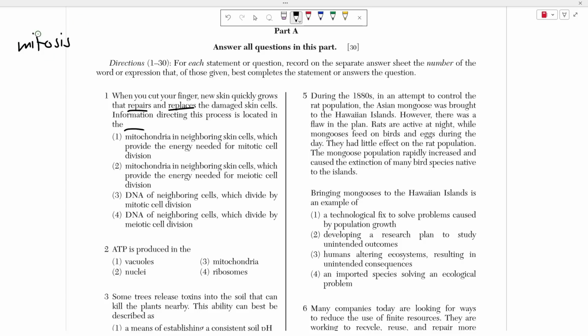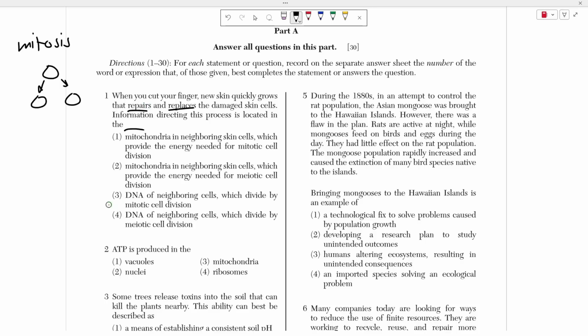Mitosis, or mitotic cell division, is when you have one cell and it's making a direct copy of itself. It's splitting into two identical cells, right? So this new copy is meant to repair or replace the cells that have already been damaged. So in multicellular organisms with many cells, they undergo mitosis to repair and replace their own cells. It doesn't just have to be skin cells, it can be any type of non-sex cell.